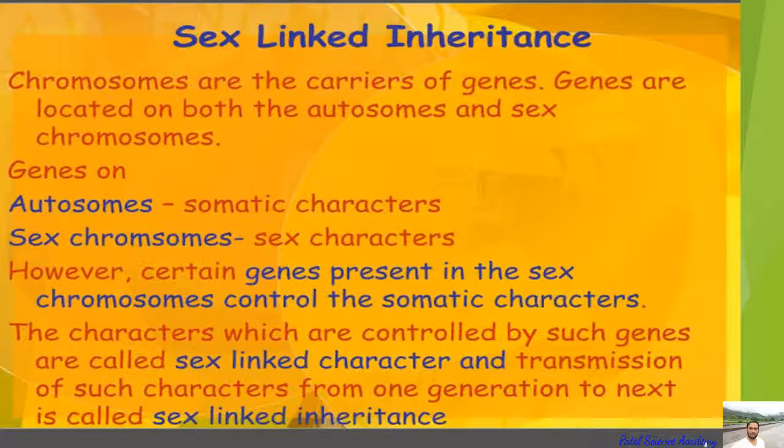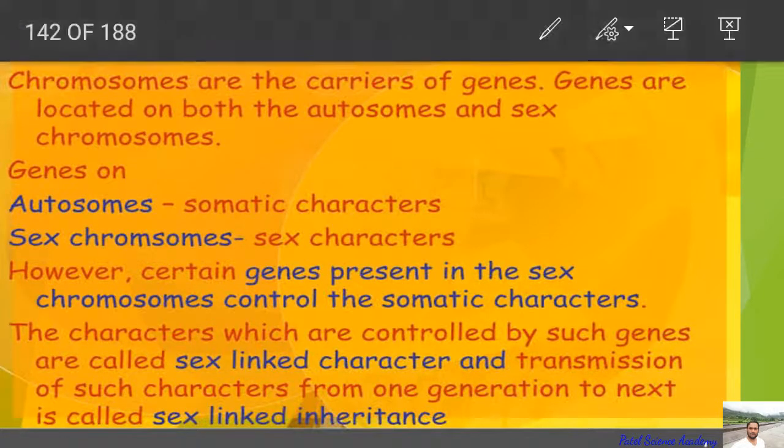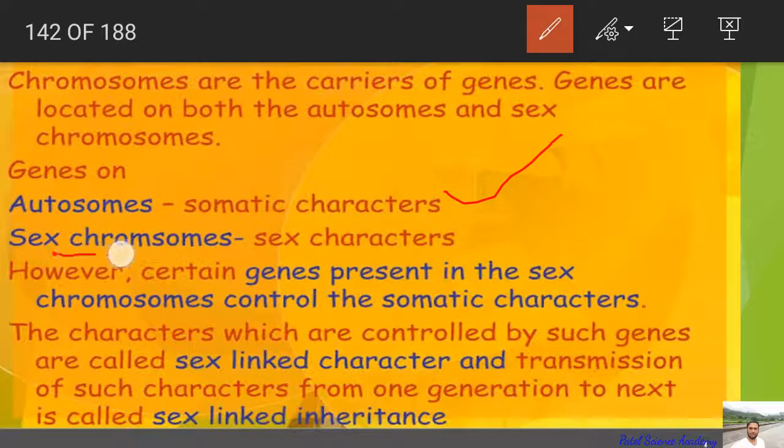Dear students, the chromosomes are the carriers of the genes, as you know, and genes are located on both the autosomes and the sex chromosomes. Genes on the autosomes are the characteristics of the somatic cells, which are responsible for the somatic characters, and the sex chromosomes, which determine the gender or the sex of the living organism. However, certain genes present in the sex chromosomes control the somatic characters.